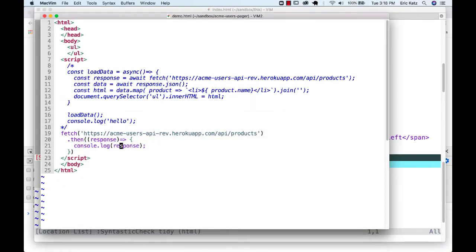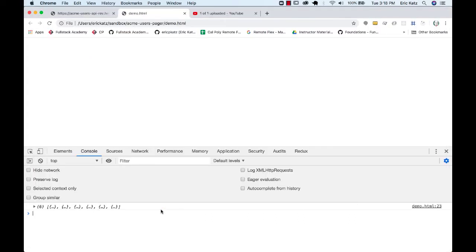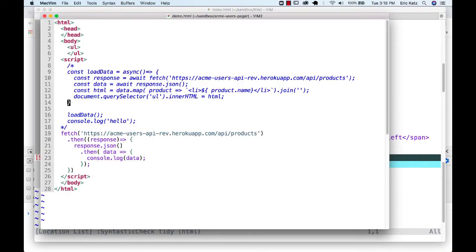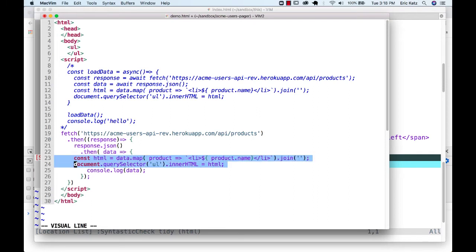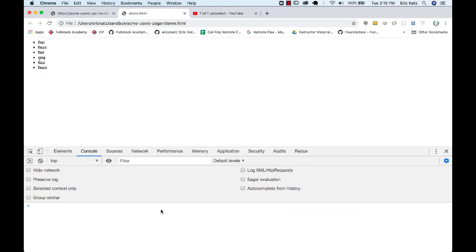So if I want to get my data, what I could end up doing is saying response.json, which is also a promise, and putting another then in here. And this is going to be my data. And I could go over here, and I could console log my data, and I'll see my products. And there are 6 products. So if I wanted to have the same result, I could go over here and put this code over here, and I would end up displaying my products.